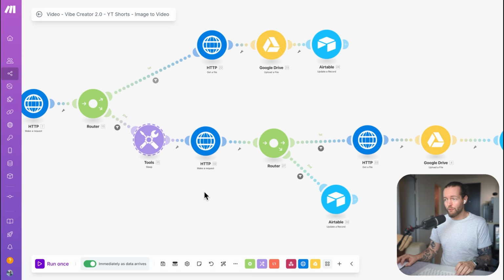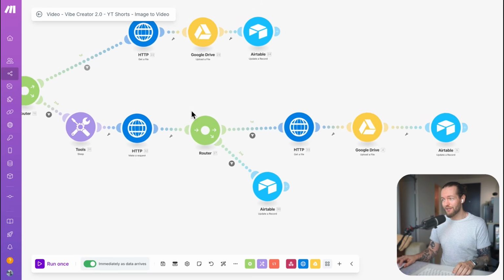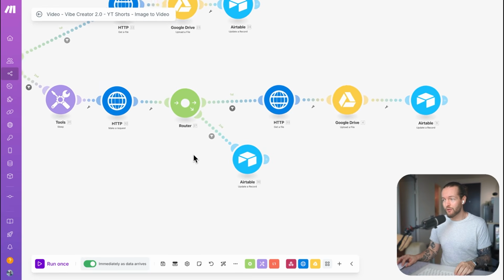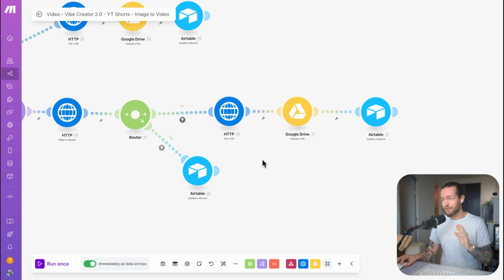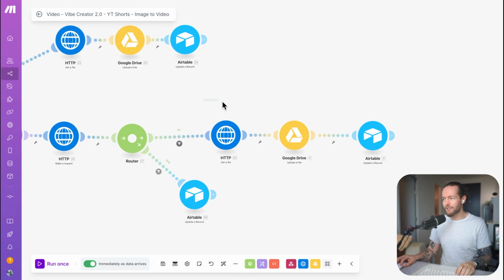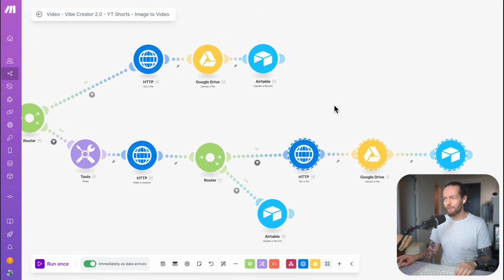Once we've slept for a little bit, we're gonna make another request after about 8 minutes, and that is going to get our image here. And then we have another router that if this was sensitive content, which might happen, we're going to tell you inside of Airtable, hey, there's an error, this was sensitive content, please run it again. But if it wasn't sensitive content and everything was fine, we basically do the exact same thing here, getting the file, uploading it, and updating Airtable, the exact thing happening here as well.